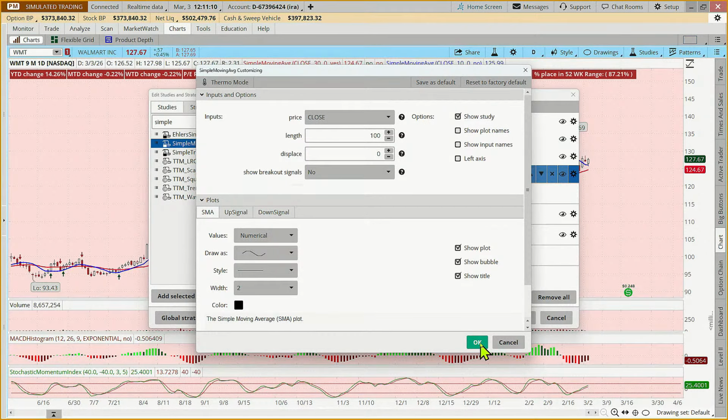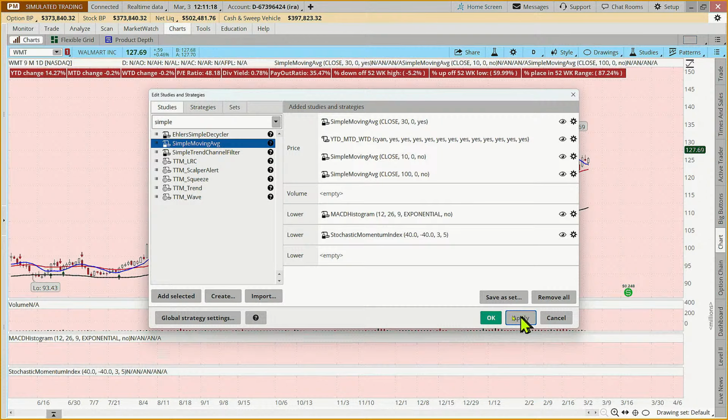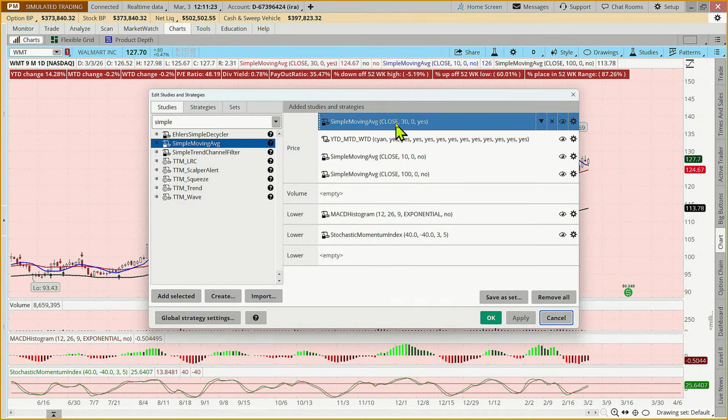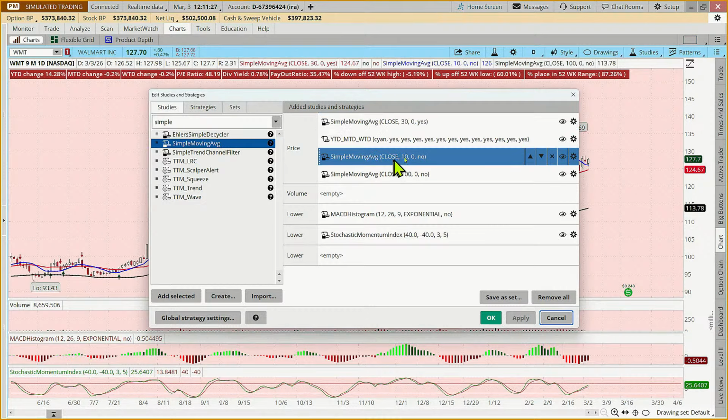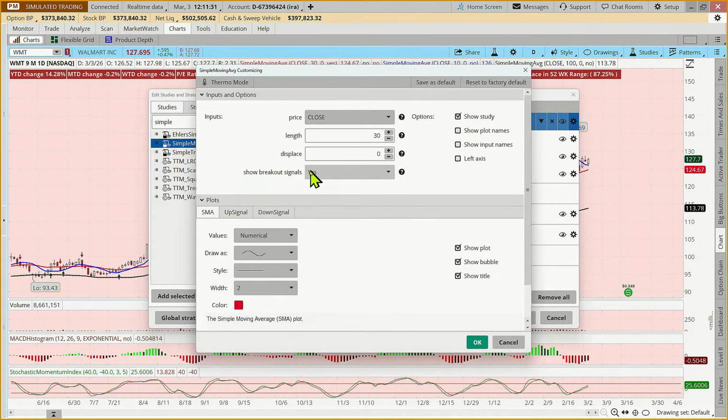Now, why do I make the 30-day red? Because when I was a client, the first coach whose classes I went to on a regular basis made his 30-day moving average black. So it was that easy. If I come to this 30-day, you'll notice it says close 30, 0, yes, and these other ones say no. If I come to this sprocket, it says show a breakout signal, and the default is no. When I put the yes in, then you'll get those little red and green arrows if it closes above and below.